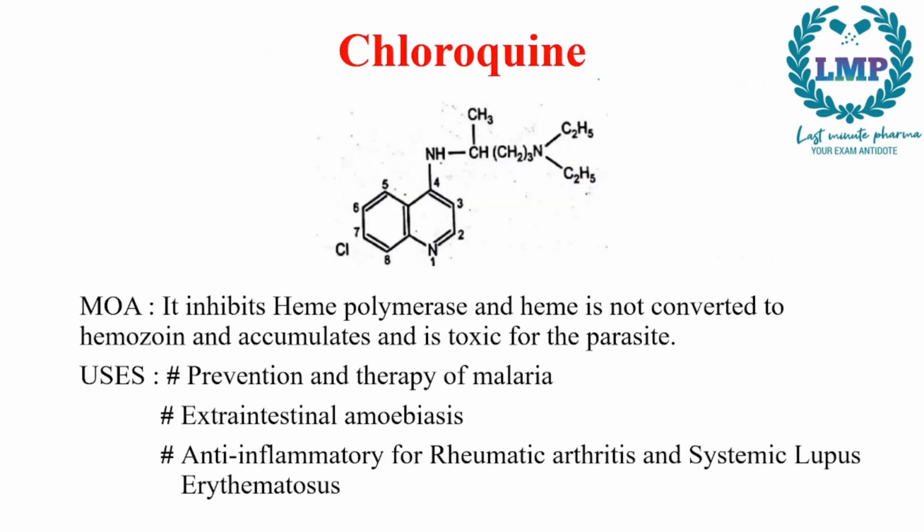Next we have the structure and MOA uses of chloroquine. So for the structure of chloroquine, since it is a 4-aminoquinoline, first we will draw the basic structure.